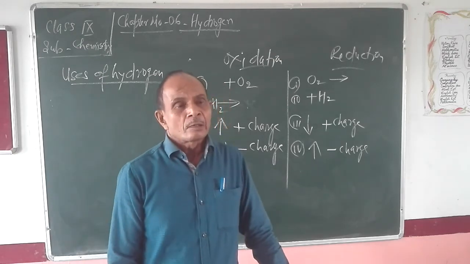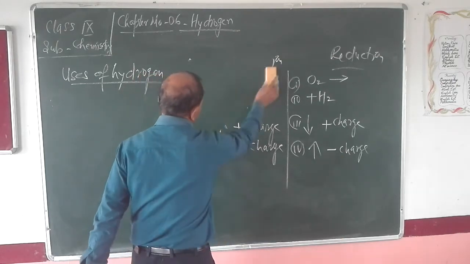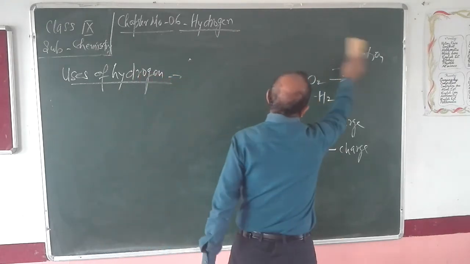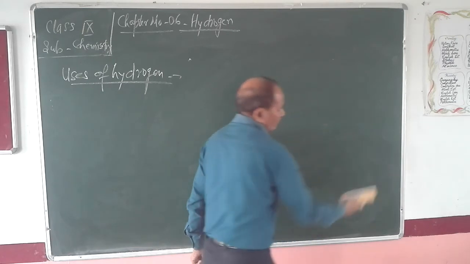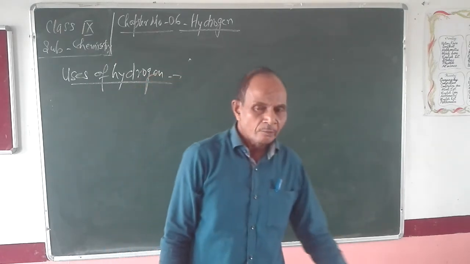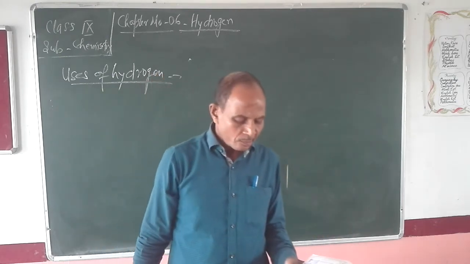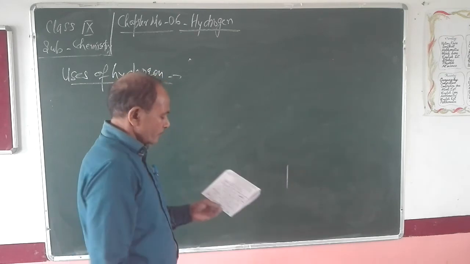Now, next term is redox reactions. All those reactions in which oxidation and reduction, both the processes take place side by side, are known as redox reactions.